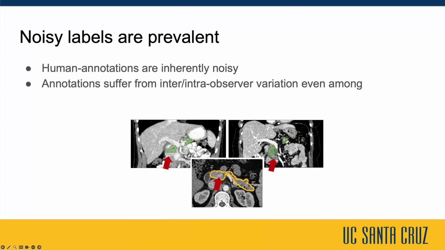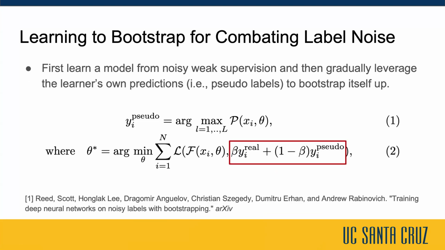On the other hand, as the high capacity of deep neural networks enable them to memorize a random labeling of the training data, deep neural networks are potentially exposed to overfitting to noisy labels. In face of such challenges, in this work, we propose a method called learning to bootstrap for combating label noise.